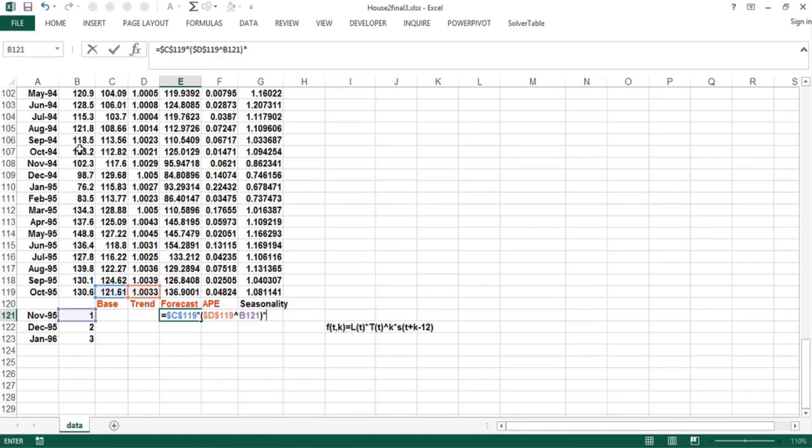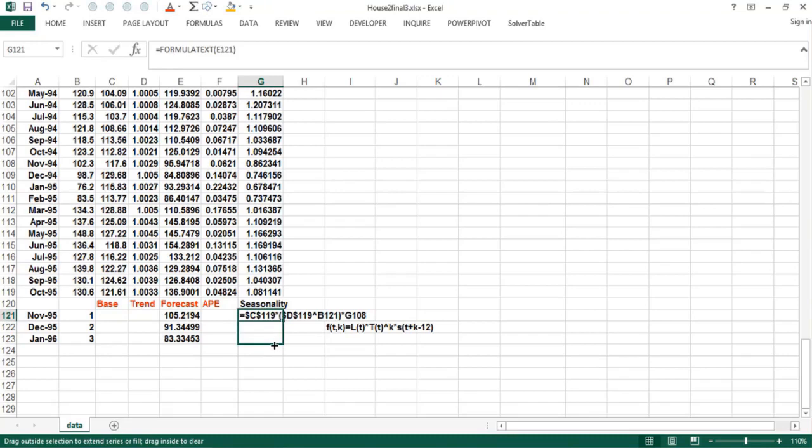13 rows because I have a blank there. So you go back to here. And you don't put dollar signs on that because you want that to change. Now if I copy that down, you see the forecast drops for December and January because the seasonalities are lower, even though the trend is pushing things up.